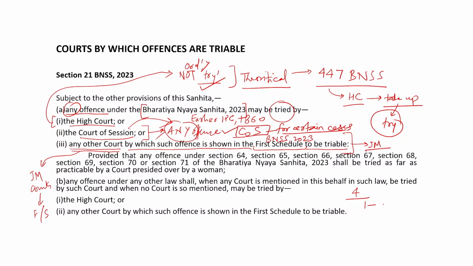One of them is shown as session triable in the schedule, and 3 of them are shown to be magistrate triable. Because one of them is session triable, it will go to the court of session. The entire case comprising the 4 sections would naturally go to the court of session. One case cannot be tried in 2 courts for different sections, for practical convenience.